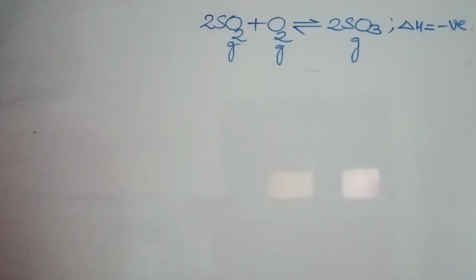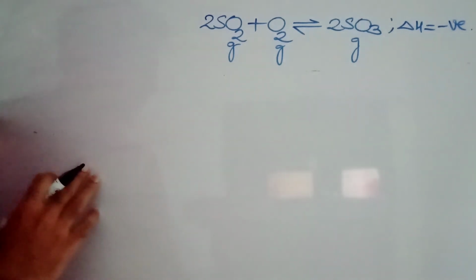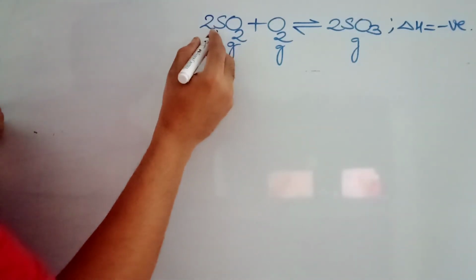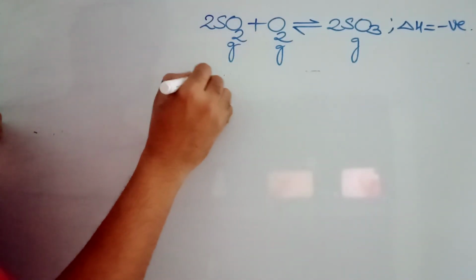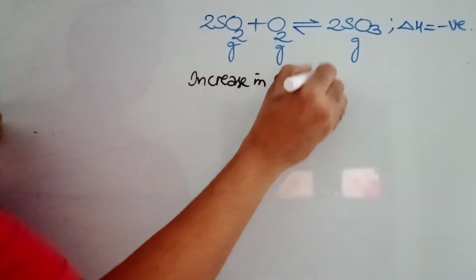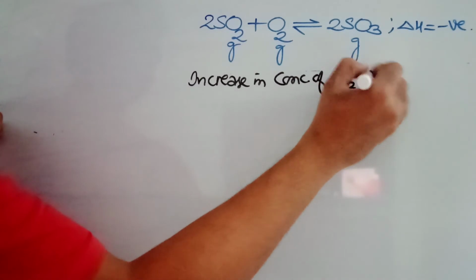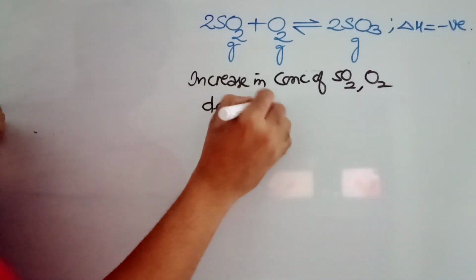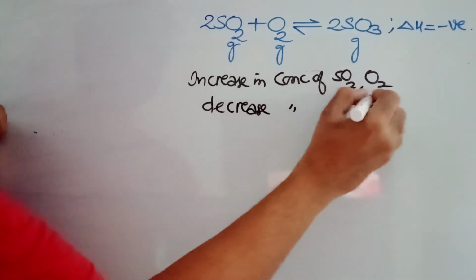One other example is when sulfur dioxide reacts with oxygen, it forms sulfur trioxide. In this case, again, you increase the concentration of sulfur dioxide and oxygen, or decrease the concentration of SO3.